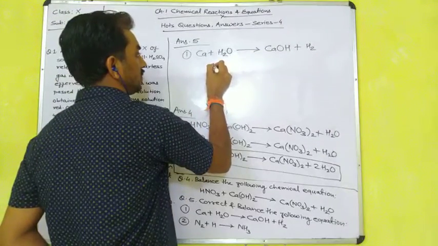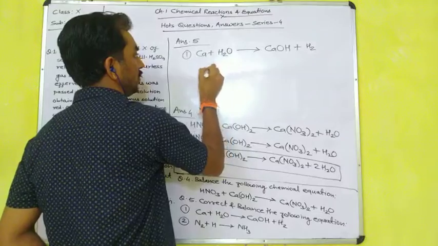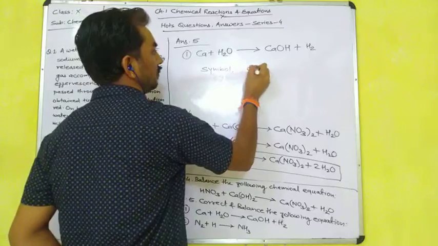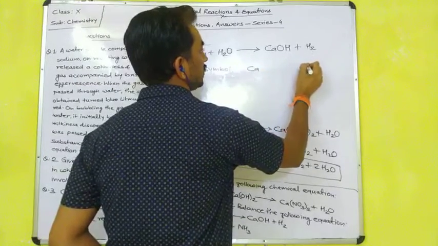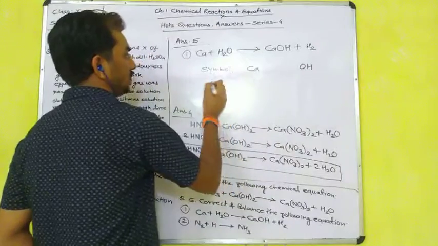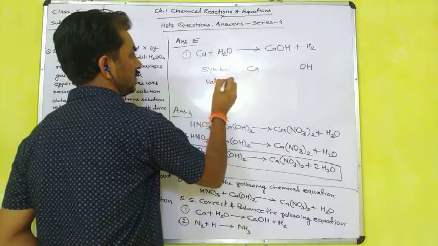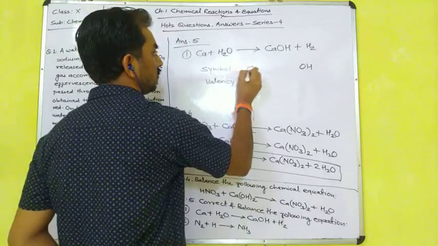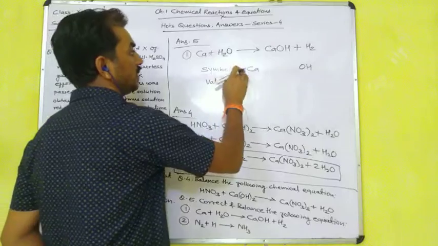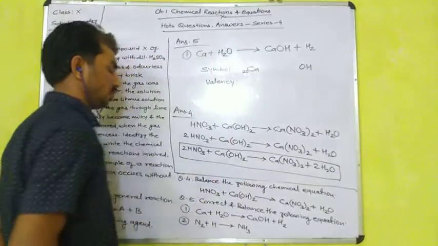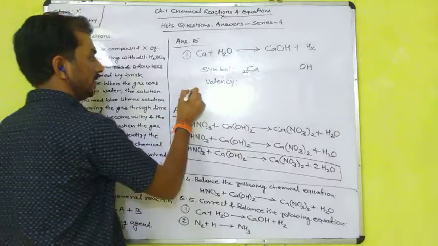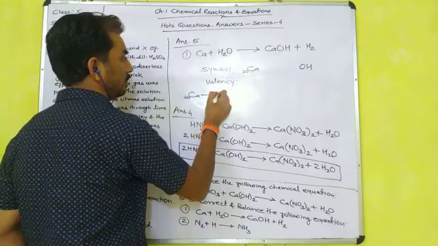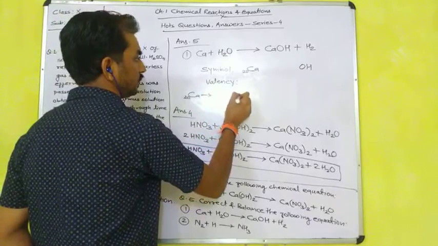Why? Because if we want to write the symbol of calcium hydroxide, the symbol of calcium is Ca and hydroxide is OH, so the valency matters. In class 9 you have already read that. The valency of calcium: its atomic number is 20, so its electronic configuration will be 2, 8, 8, 2.